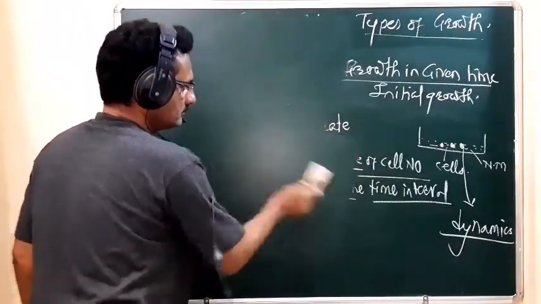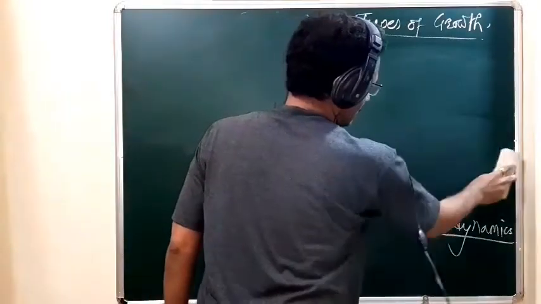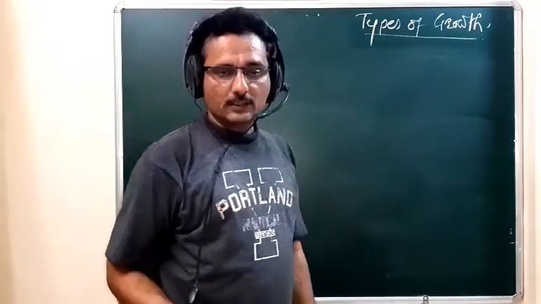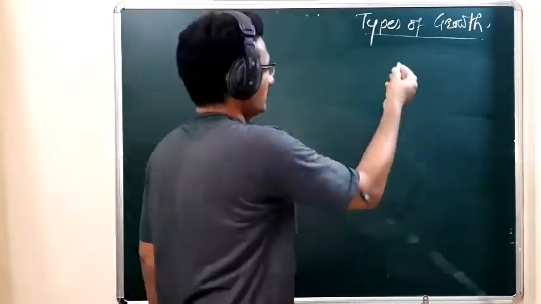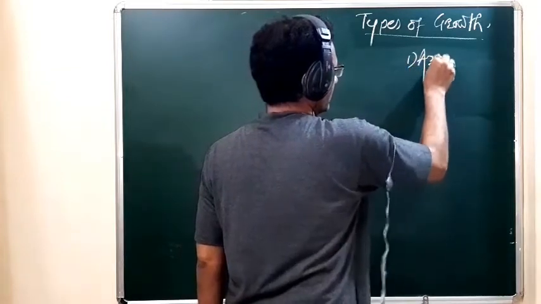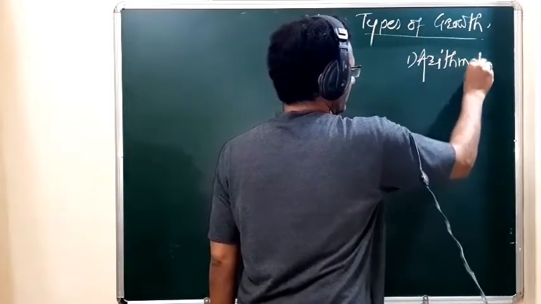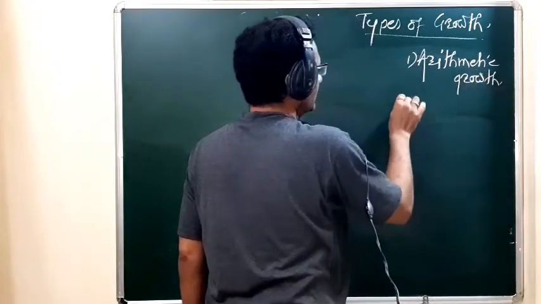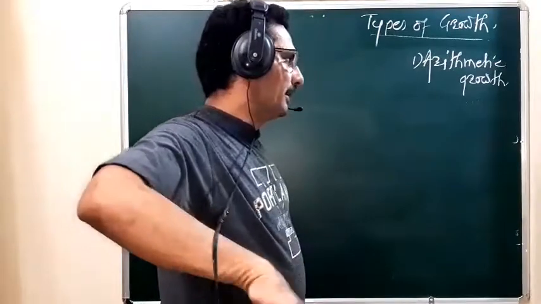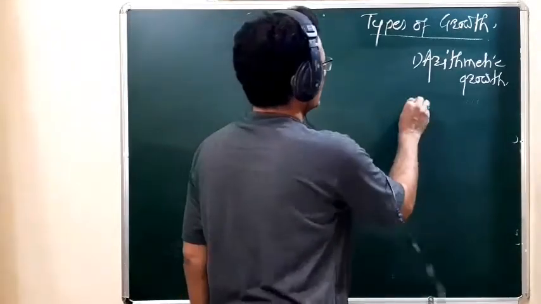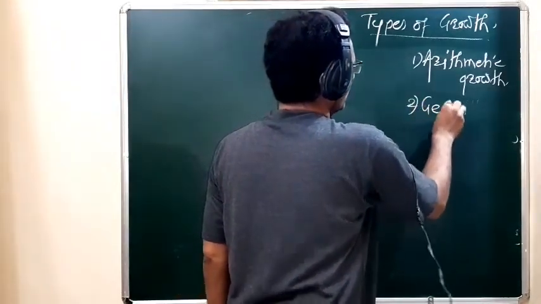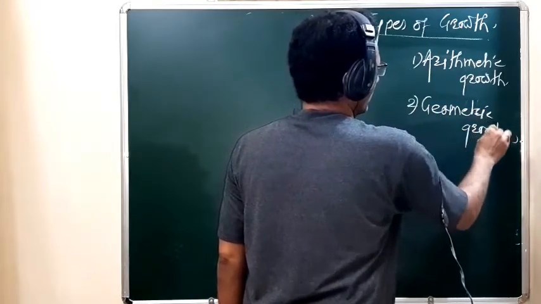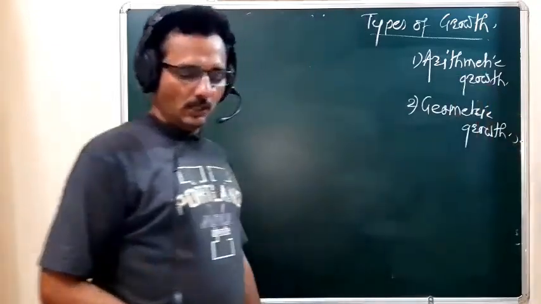There are two types of growth included in our syllabus. The first one is arithmetic growth, and the second type of growth is geometric growth.